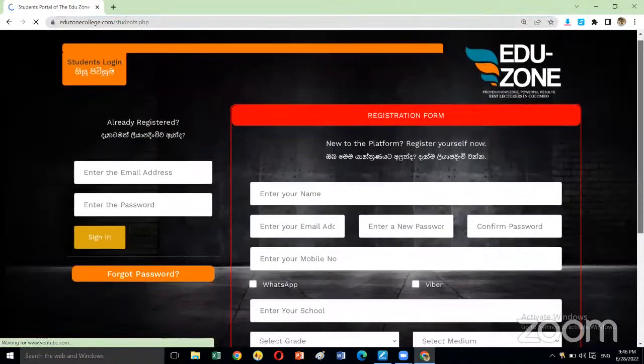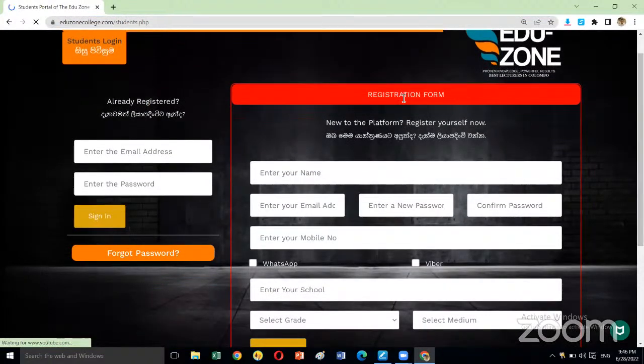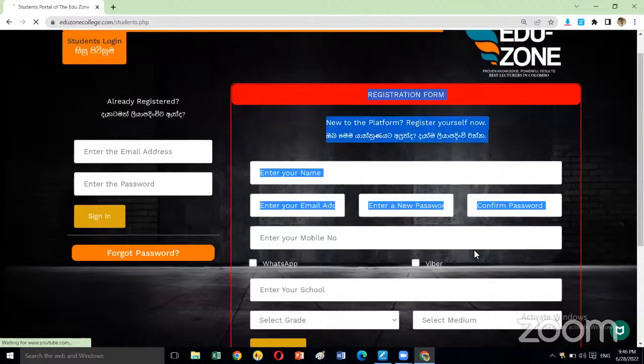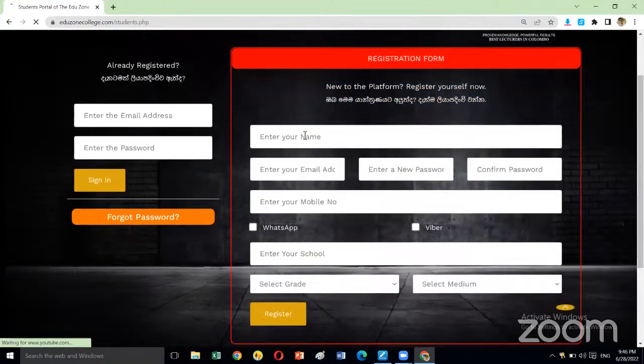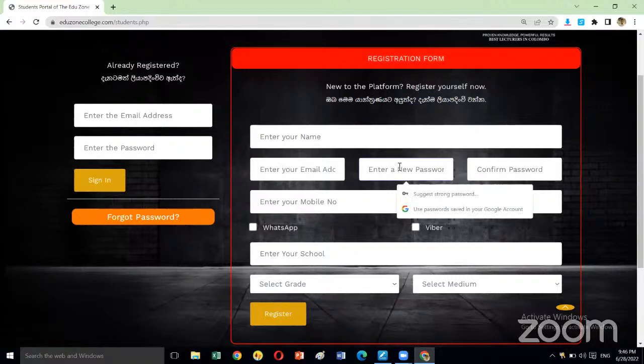If you are a new student to our website, first of all, you have to fill in this registration form. It is very easy, and the registration is totally free of charge. Enter your name, your email address, and a preferred password, and re-enter the same password. Better to use a number password rather than letters. After that, enter your mobile number, your school, and select your grade.